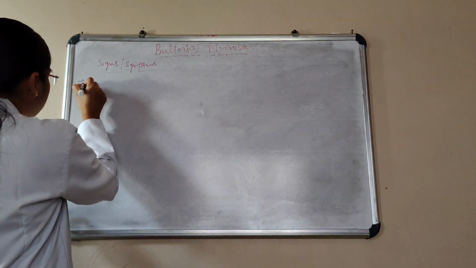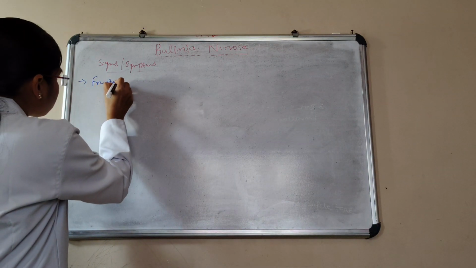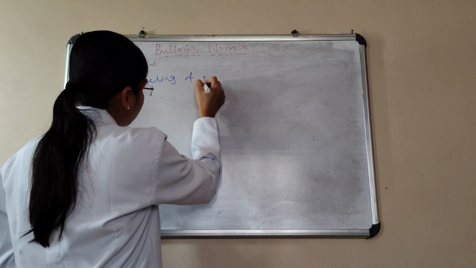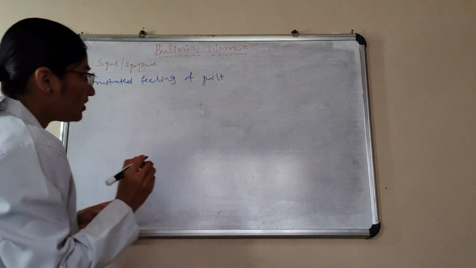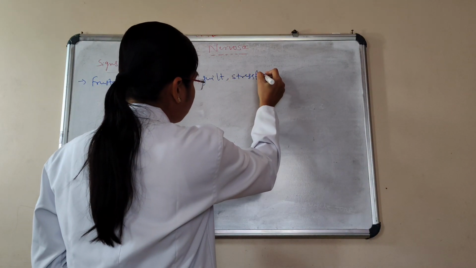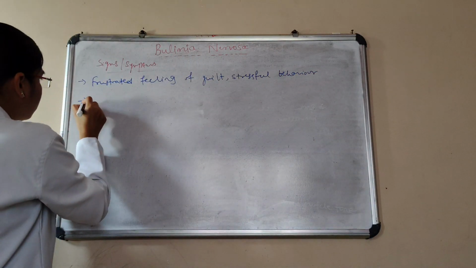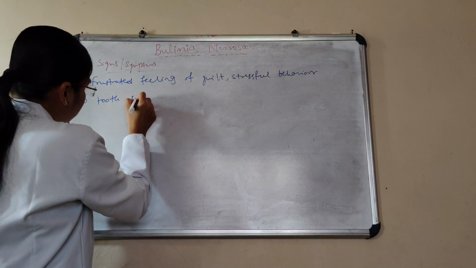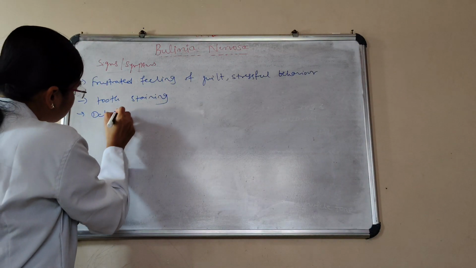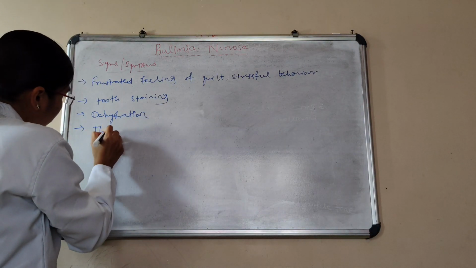Here, frustrated feeling of guilt, and also we can observe stressful behavior, and then tooth staining, dehydration, thin or obese,